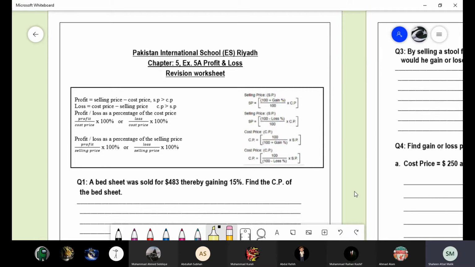This is the last chapter, but we will revise all the topics separately, because many of you are finding this chapter 5 difficult. It's not actually difficult, it is just conceptual. If your concepts are clear, you can do the questions very easily. So please focus on the worksheet. If you want to take the printout of the worksheet, you can do it by yourself, otherwise you can take the prints later.